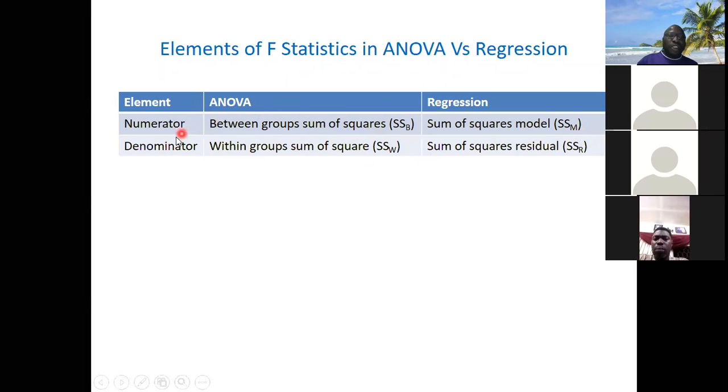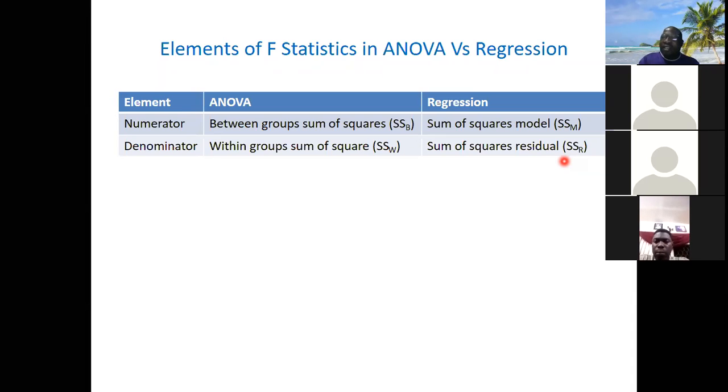The denominator, within group sum of square, SSW, in ANOVA is called sum of square residual. If you go and listen to our lecture on regression and ANOVA, you will understand this very well. I just brought it in because we are talking about the F distribution.